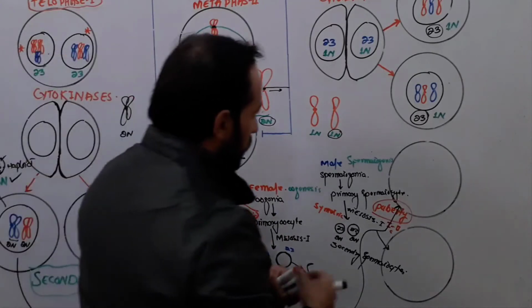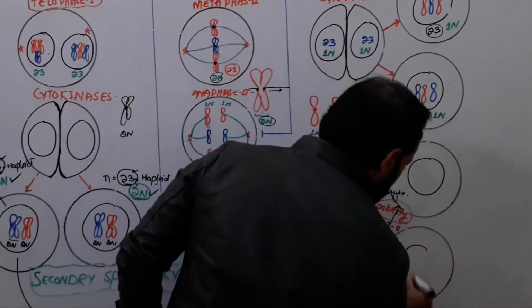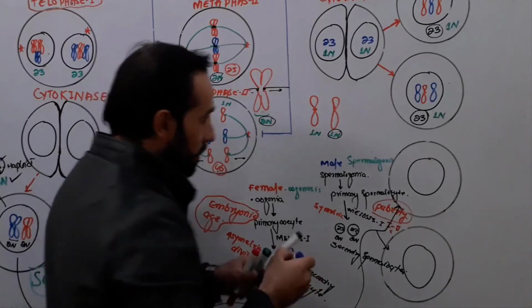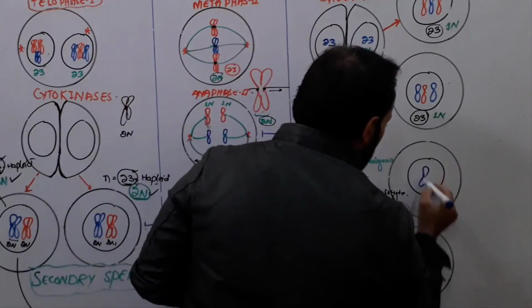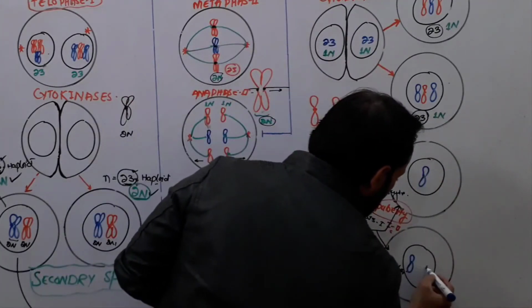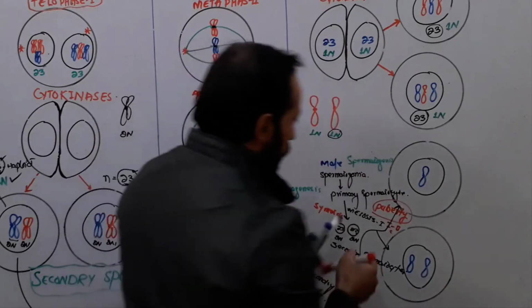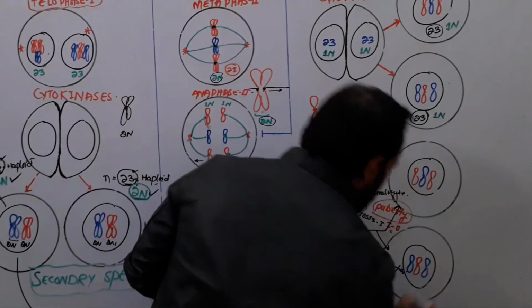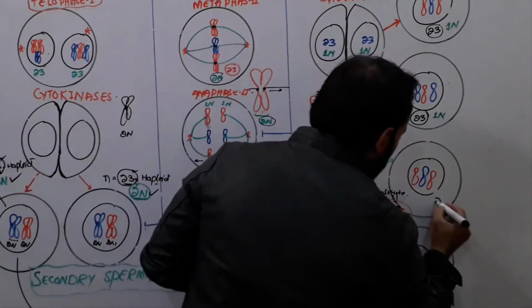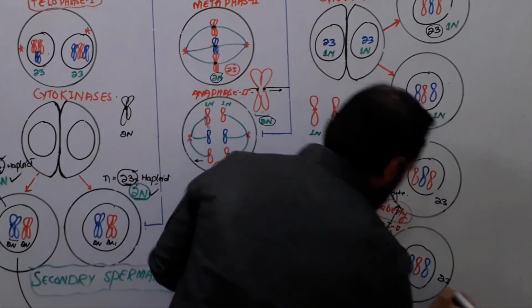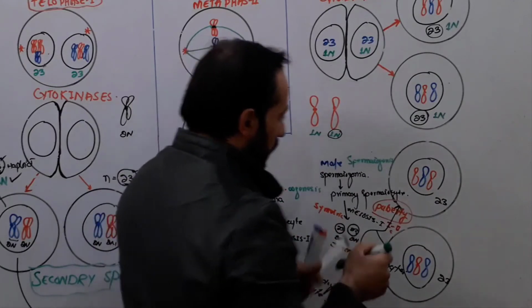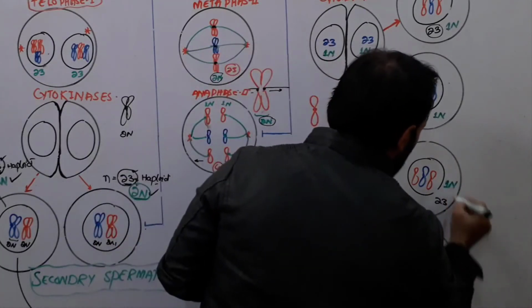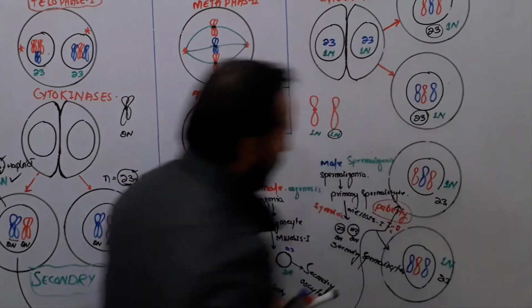So this cell will also produce two cells like this, and those will also have chromosomes like this. Chromosomes will be here 23, here 23, right? And the amount of DNA, you know, 1n DNA will be here and 1n DNA will be here, right?